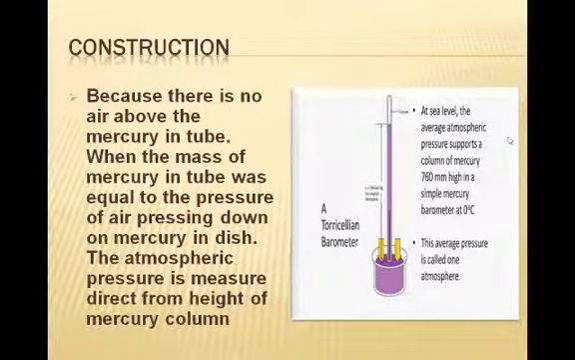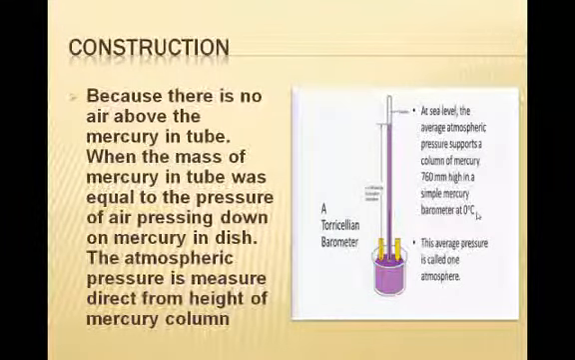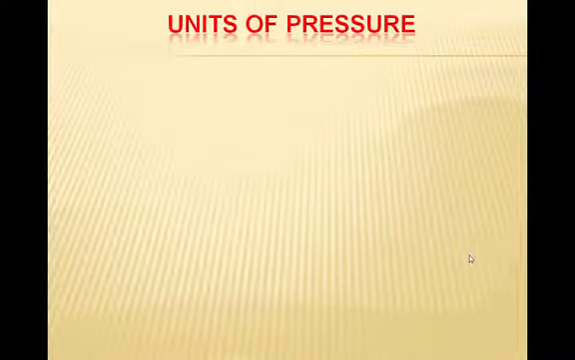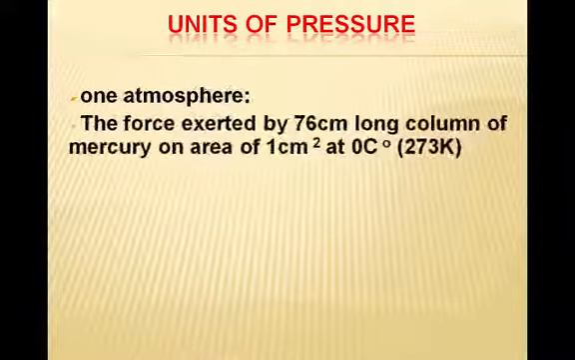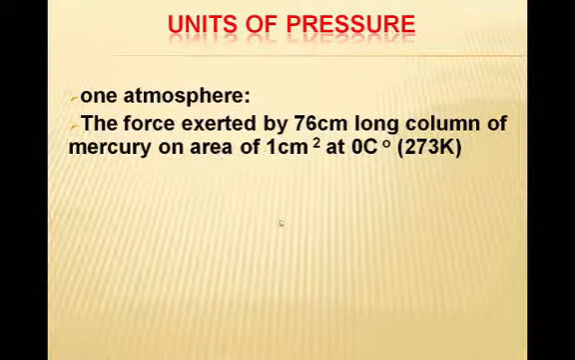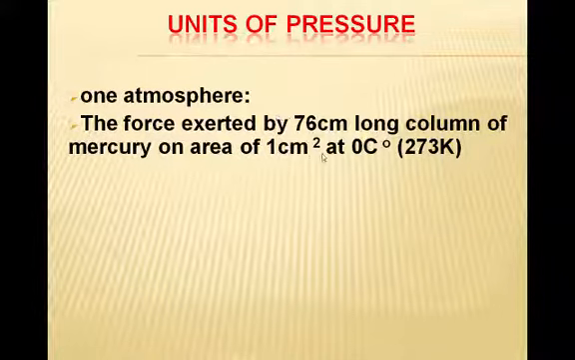Now at sea level, the average atmospheric pressure is 760 millimeter at 0 centigrade or 273 Kelvin, which is measured by the Torricellian barometer. This average pressure at sea level, 760 millimeter, is also called 1 atmosphere. Now what is 1 atmosphere? Now I will explain units of pressure. First we will discuss 1 atmosphere. 1 atmosphere is the force exerted by a 76 centimeter long column of mercury on an area of 1 centimeter square at 0 centigrade.